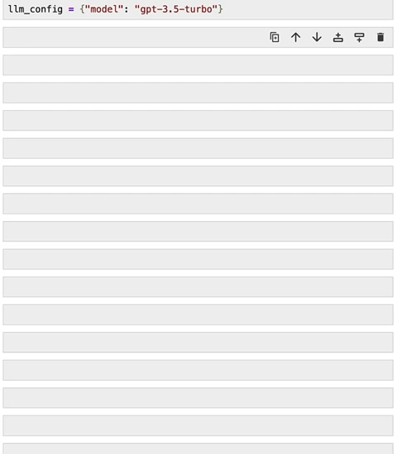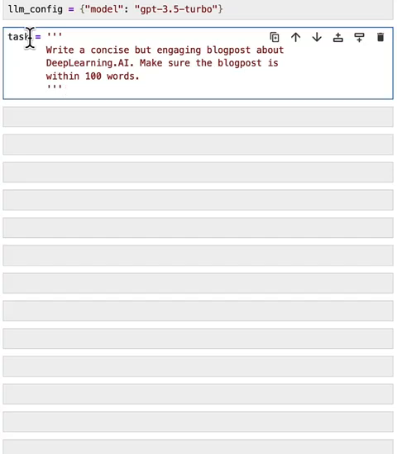In this lesson, let's consider a blog post writing task. Let's say we want to write a concise but engaging blog post about deeplearning.ai, and I want to make sure the blog post is within 100 words. So with what we have learned in the first lesson, I guess the first thing that comes into your mind is to construct a writer agent to do the task. And that is true. So let's do that real quick.